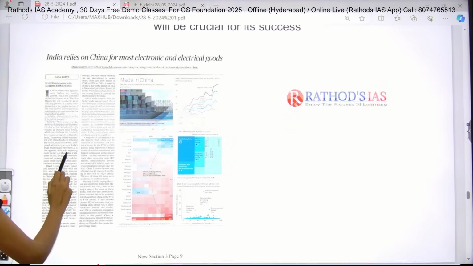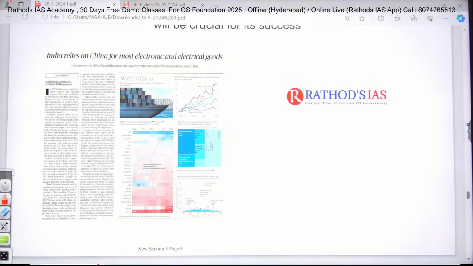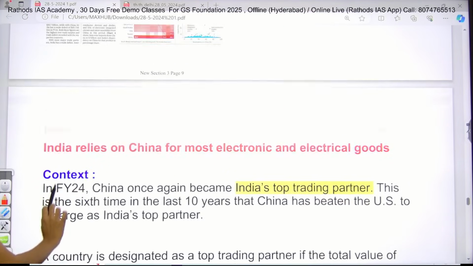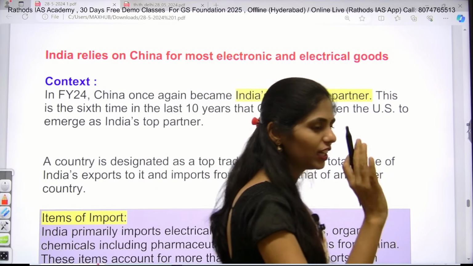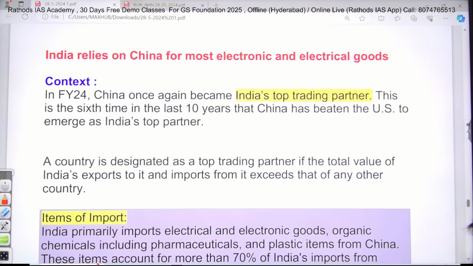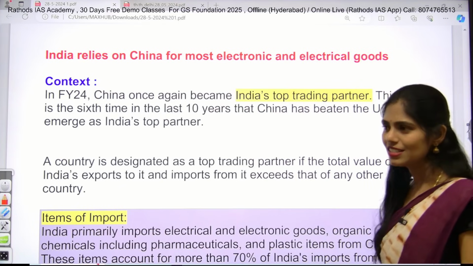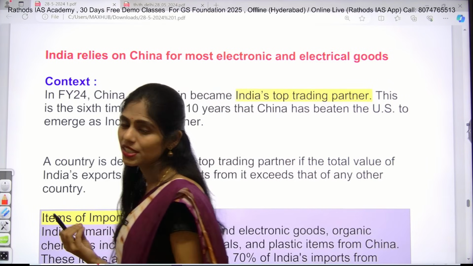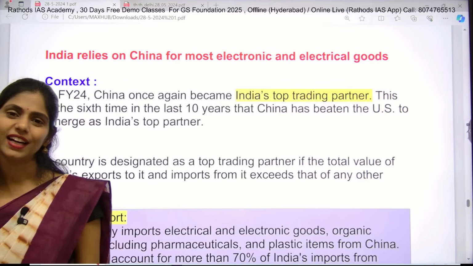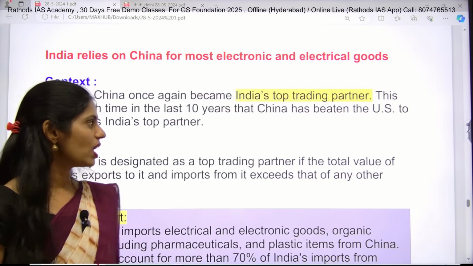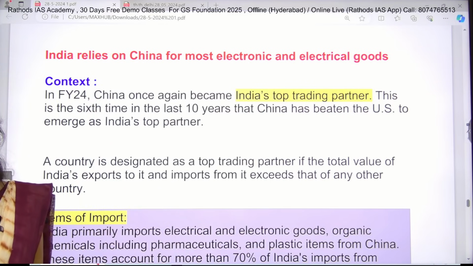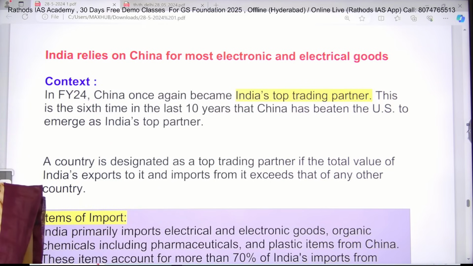India relies on China for most electronics and electric goods. In yesterday's class we discussed the table, and in that table India's top 10 trading partners are listed. With all those 10 trading countries India is facing a trade deficit, except with one country, the US, with which we have a trade surplus. We discussed that. So now have a look at which products we are importing from China. That is very important. There is a chance of getting this topic in your prelims.